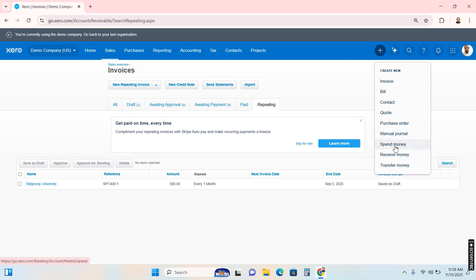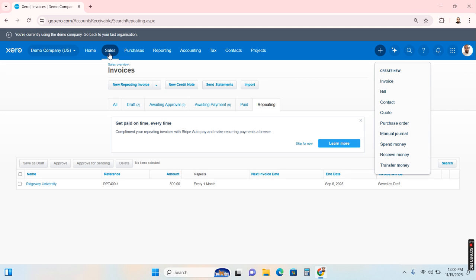Spend money means, for example, a cash expense. Receive money is, for example, cash sales, so we record cash sales from there. Transfer money is for transferring from one bank account to another, from a bank account to a credit card, or from a credit card to a bank account. So this plus tab is a good tab.